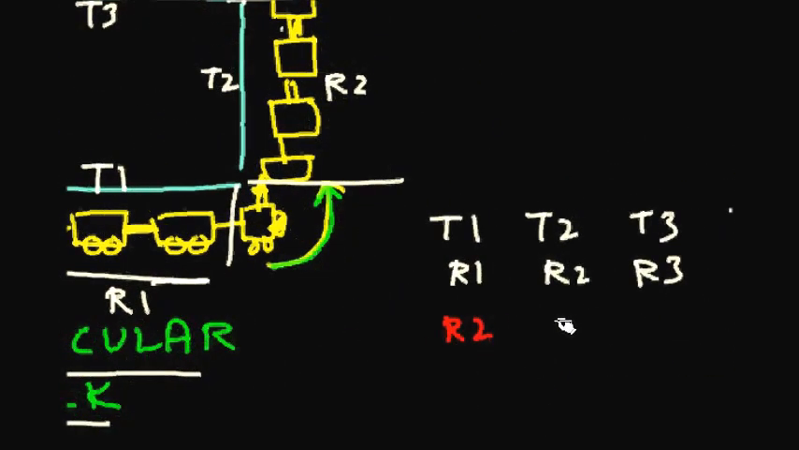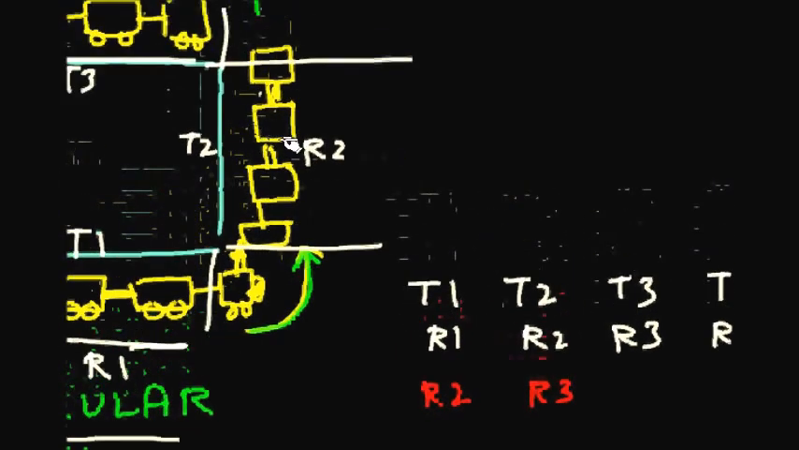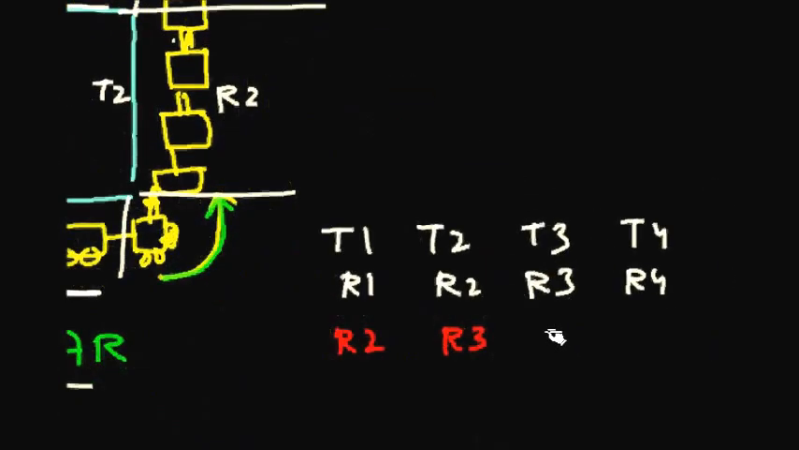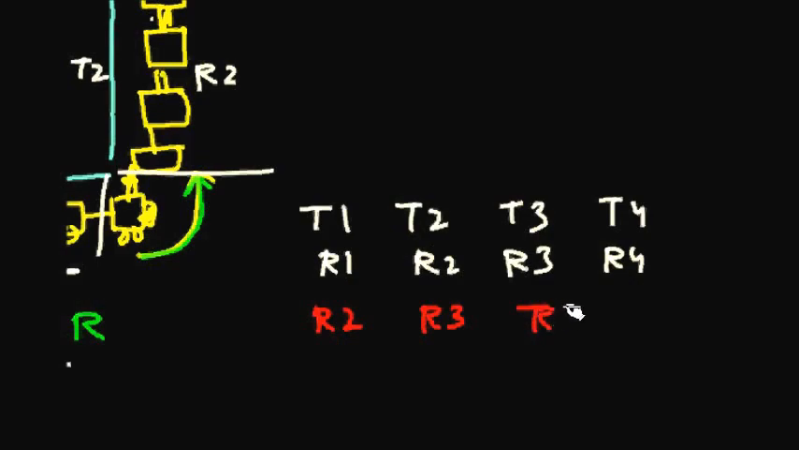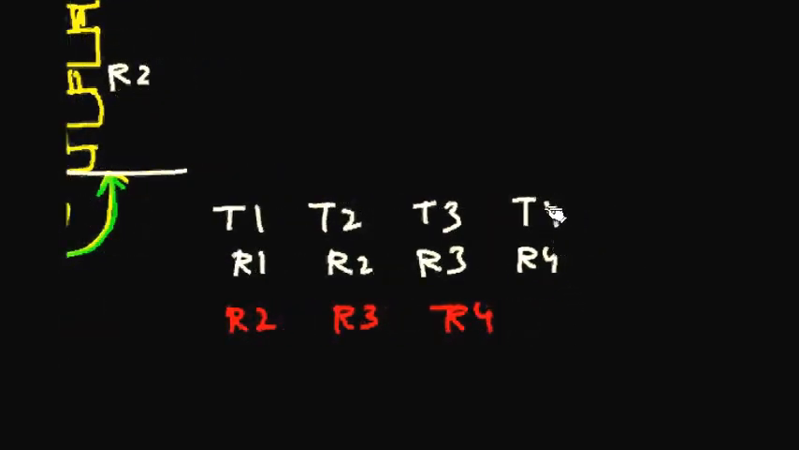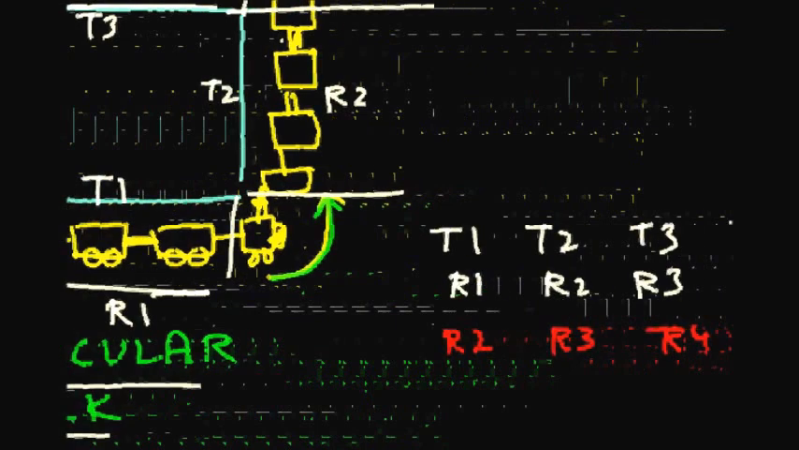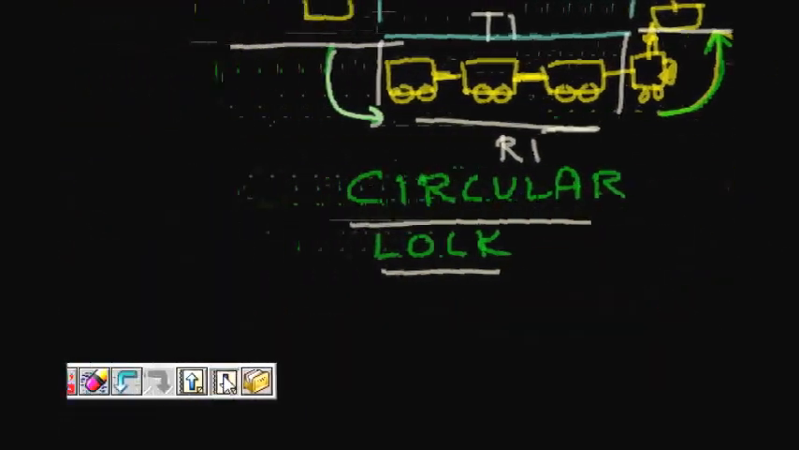T2 wants R3, this train wants to go to R3. T3 wants to go to R4. Train 4 wants to move to R1. So this is again a kind of circular lock.